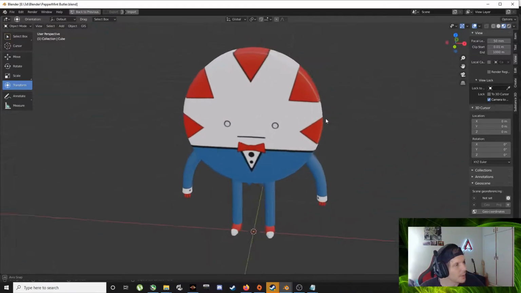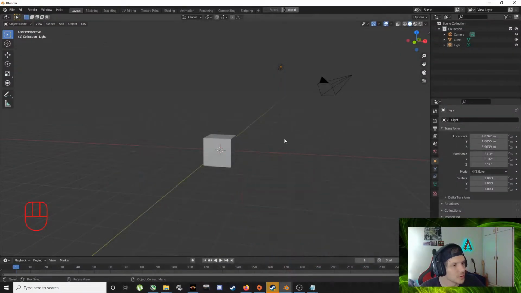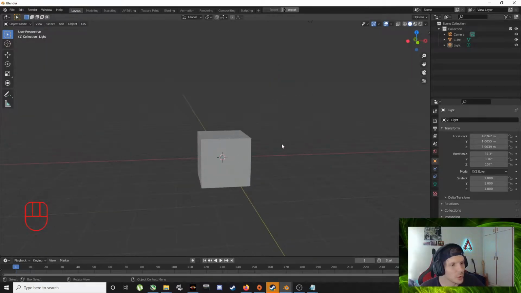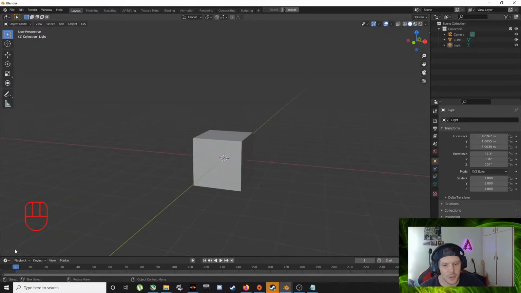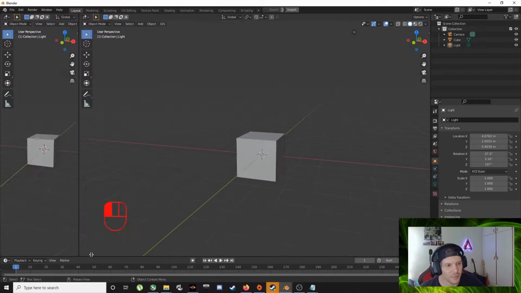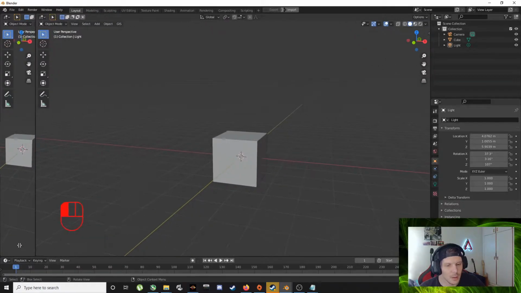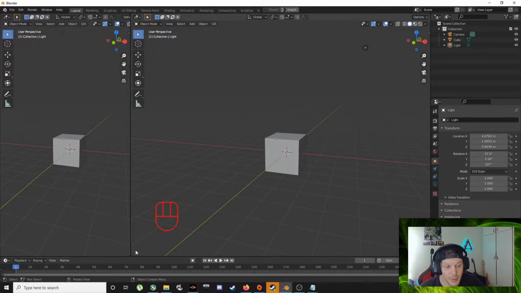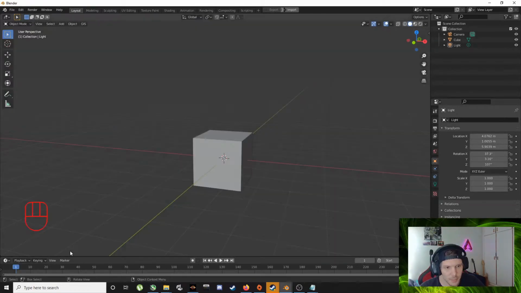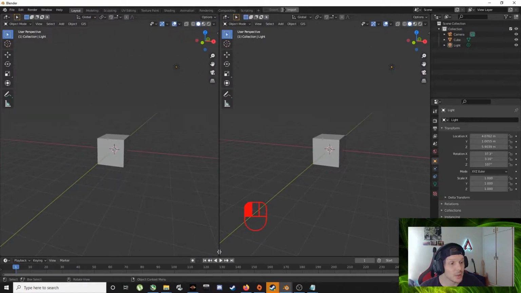Let's open up a new page. Cool, everything's deleted, whole new Blender. So first what we want to do is get some reference. If you're completely new to Blender, to get this new screen, you'll see there's a little cross in the bottom. You'll just drag that over and you'll get a new screen.